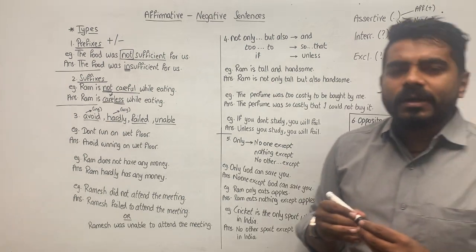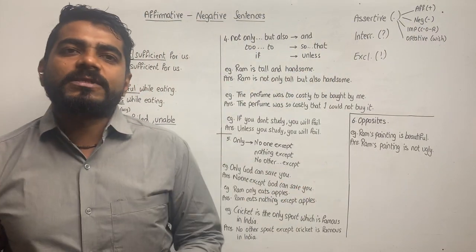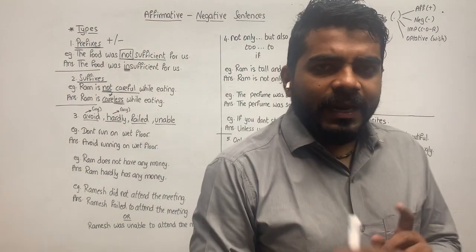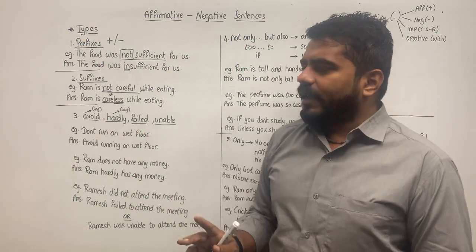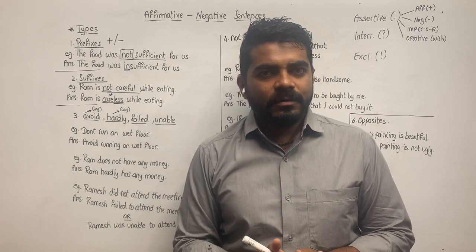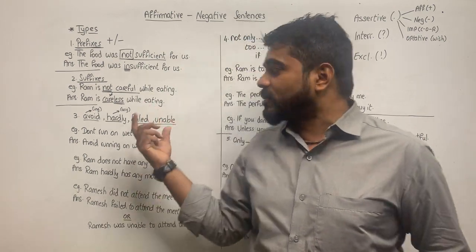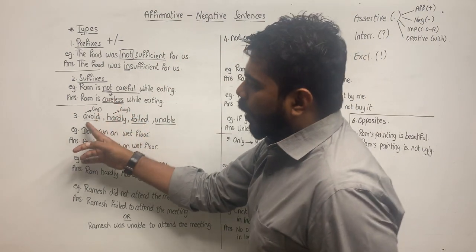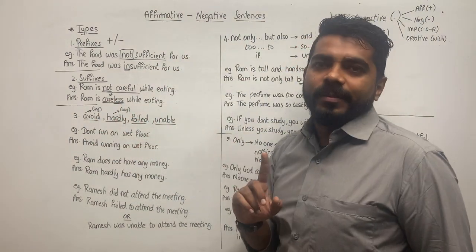Now see, whenever a student comes to me with a sentence which is affirmative or negative, make affirmative or make negative, the first thing that I think is avoid, hardly, failed, unable. So when I am thinking this to be the first option, this is how common it must be. So by using words like avoid, hardly, failed and unable.